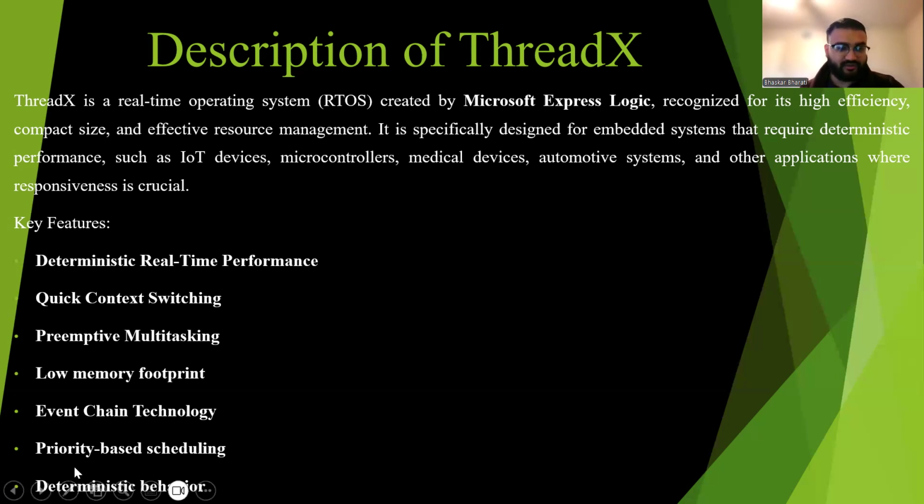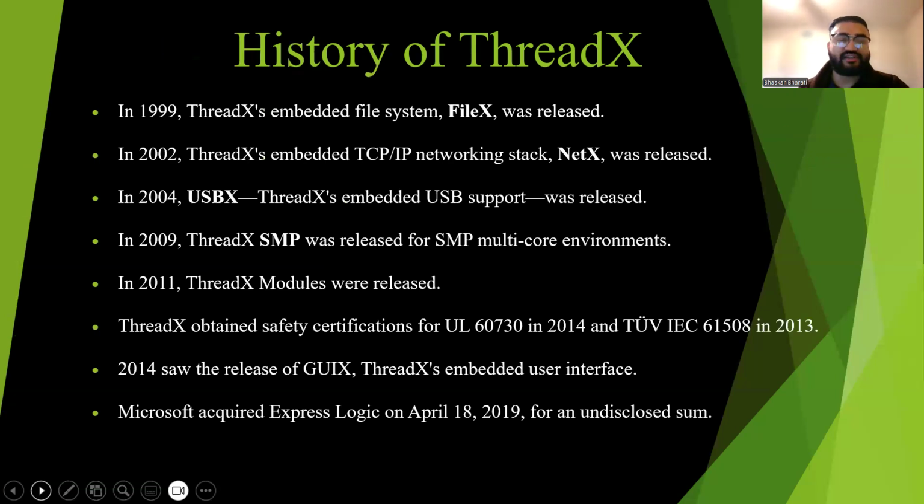So let's get more into this. Let's see its history. ThreadX was first designed in 1999, and at that time FileX, the embedded file system, was released. In 2002, NetX, the embedded TCP/IP networking stack, was released, and in 2004, USBX, the embedded USB support, was released.